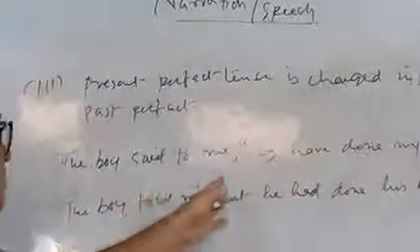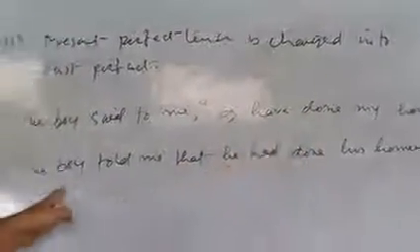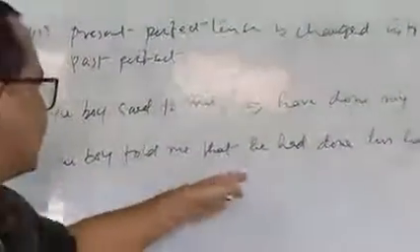Make the narration from direct to indirect if the tense of the reported speech is present perfect. So the example is that the boy told me that he had done his homework.